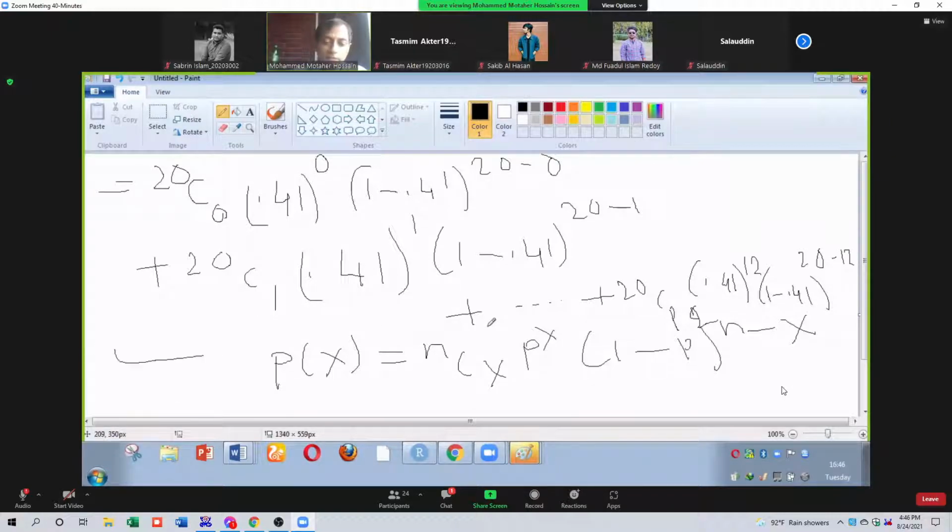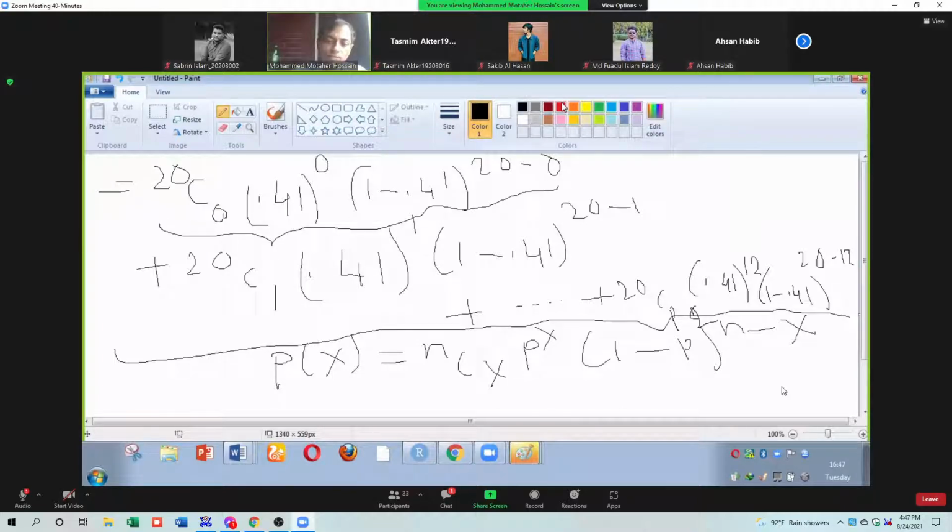Everybody, please calculate this one and send me after class. But calculate the first one. I want to see whether you are able to calculate or not. Only the first part you calculate, this one. And the rest of the things we will calculate after class. So please calculate 20C0 times this, then that.